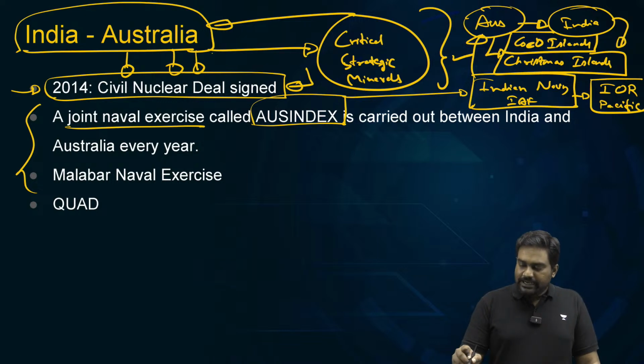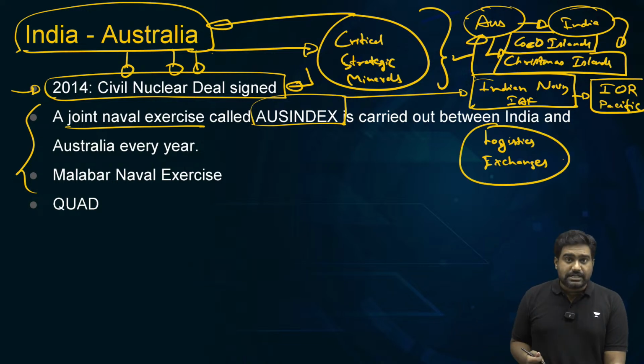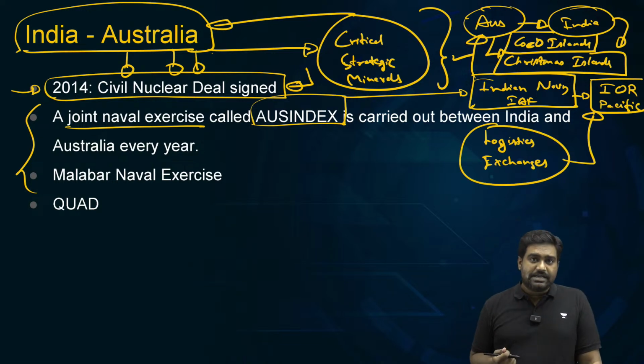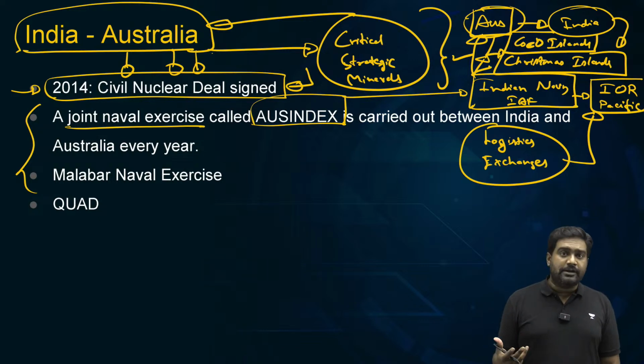We have signed a logistics exchange agreement between our armed forces. Indian and Australian armed forces can use each other's military facilities for logistical support, for refueling and resupplies. This enhances our operational range. So when the Indian Navy and Indian Air Force were deployed in Australia for these multilateral and bilateral military exercises, our ships and aircraft used the facilities at Christmas Island and the Cocos Islands.